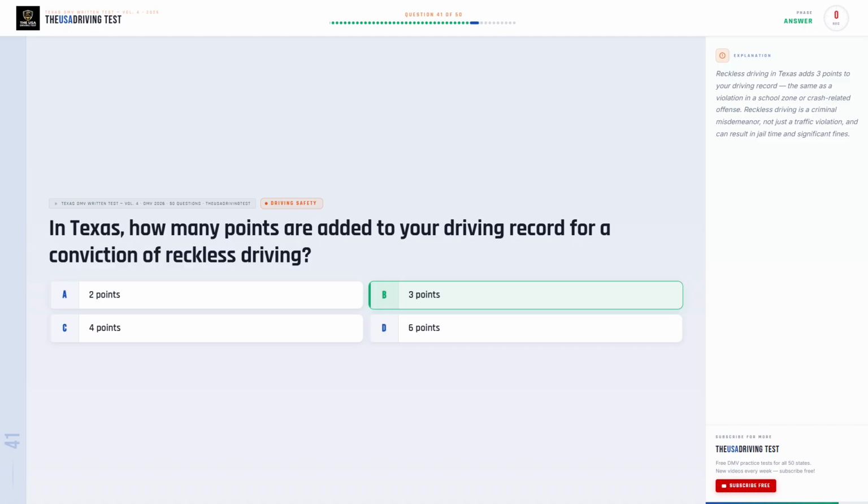The correct answer is B. 3 points. Reckless driving in Texas adds 3 points to your driving record, the same as a violation in a school zone or crash-related offense. Reckless driving is a criminal misdemeanor, not just a traffic violation, and can result in jail time and significant fines.